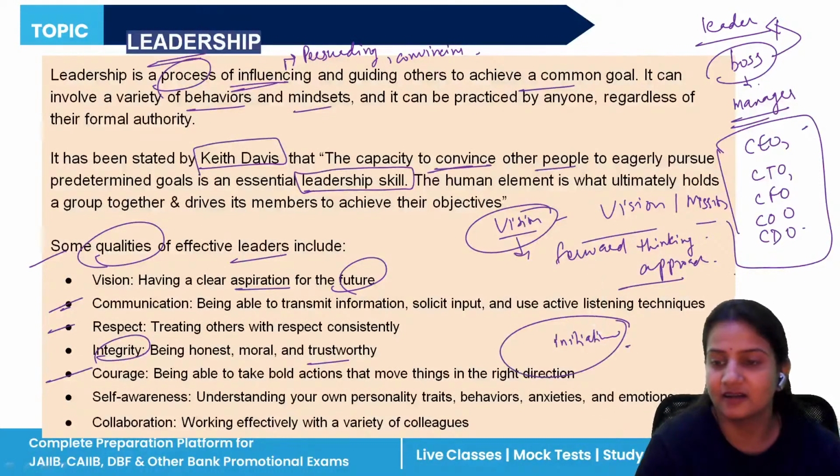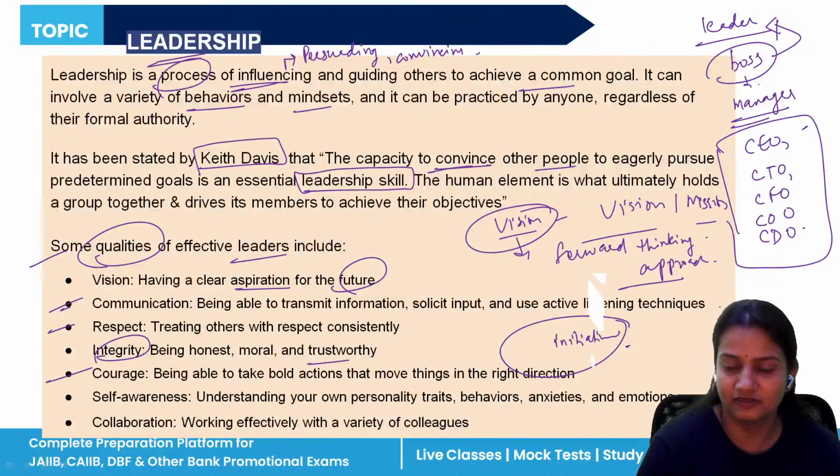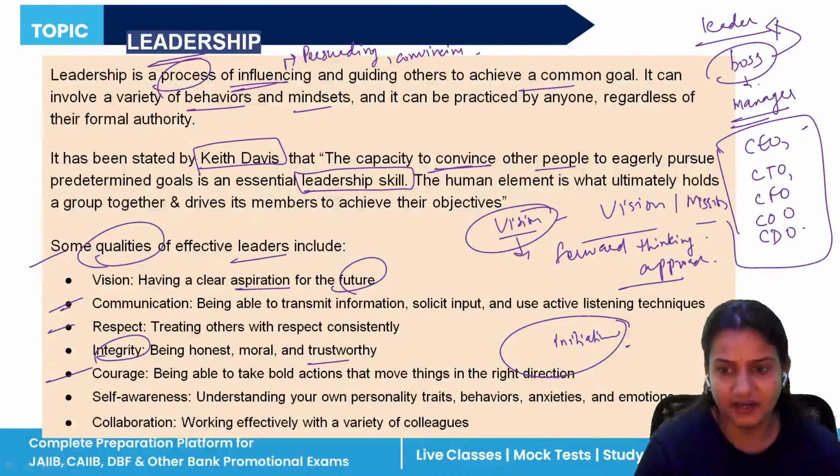If the leader manager thinks that this is not working at all in the company, then they can change, they can modify the activities of the company. Clear? So a proper initiative leader should take a proper initiative for its company.